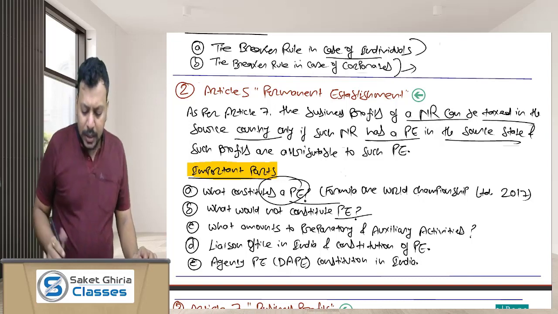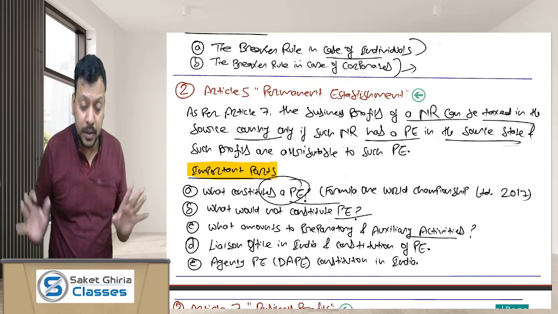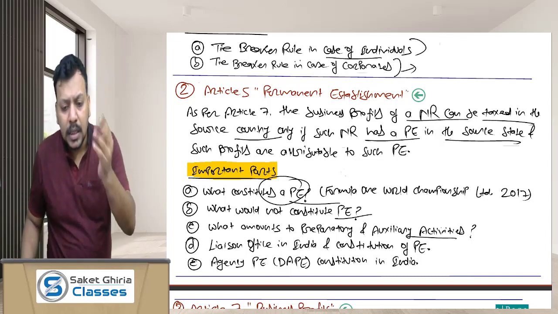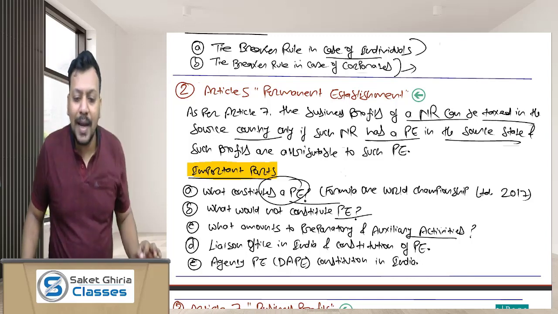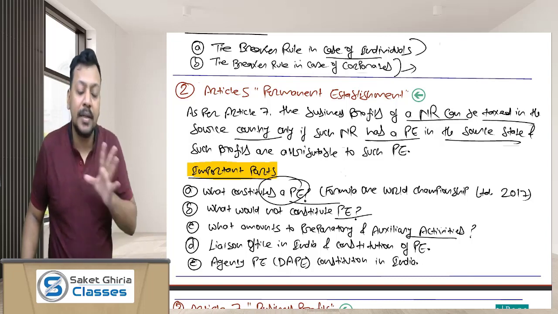Another thing is what amounts to preparatory and auxiliary activities, because dear friends, you know very well, if an NR entity is engaged in only preparatory and auxiliary nature activities, it would not amount to the PE of that NR entity in India.